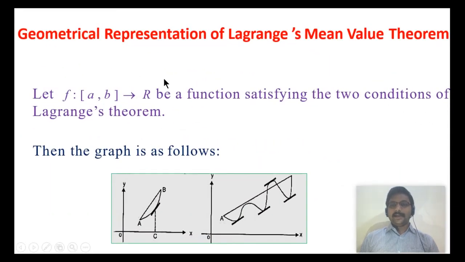Geometrical representation of Lagrange's mean value theorem. Let f from the closed interval [a, b] to R be a function satisfying the two conditions of Lagrange's theorem. Those two conditions are f is continuous and f is derivable in the open interval (a, b). The graph is as shown in the figure. So clearly it is a curve between a and b, and f of a is not equal to f of b here. So there exists a value c here. Clearly f dash of c can be computed using the formula f of b minus f of a by b minus a. Here three values exist, c1, c2, c3.